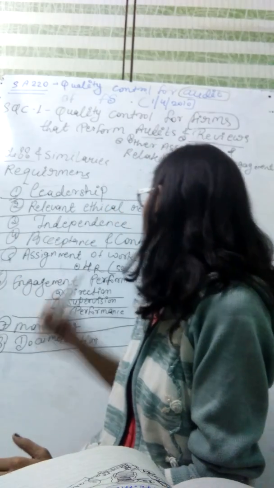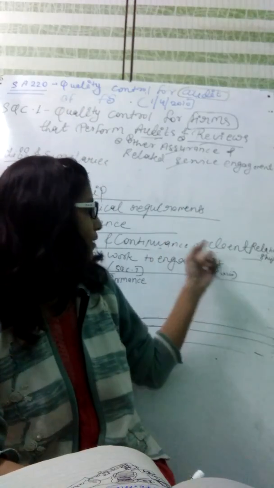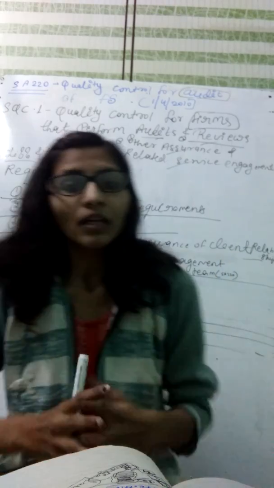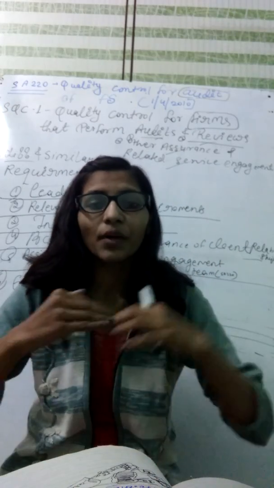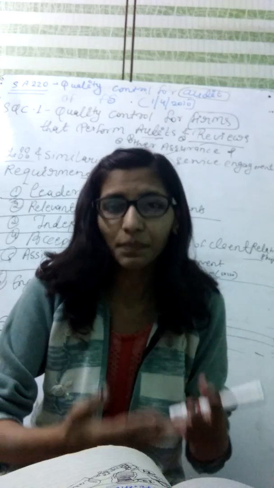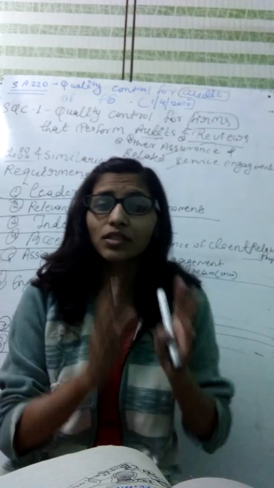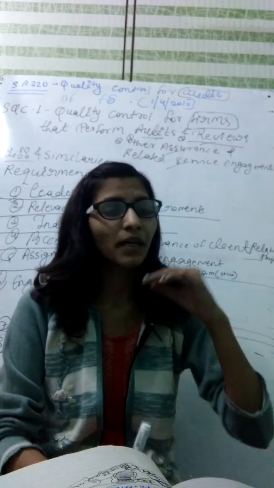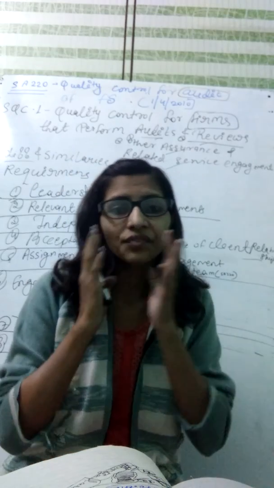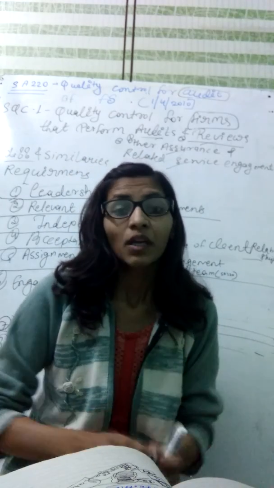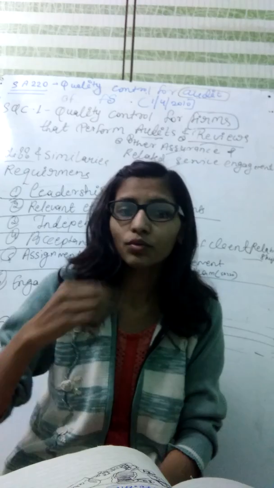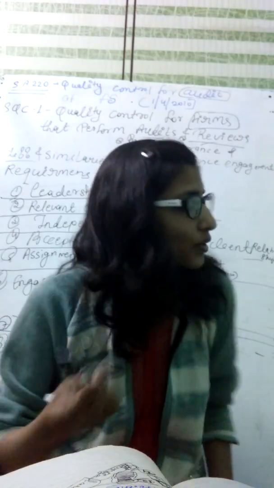Then fourth is acceptance and continuance of the client relationship. Acceptance is prior to the audit. When you want to accept an engagement, you check that you have sufficient resources and sufficient capabilities for that particular assignment. The integrity of the management should also be checked here.